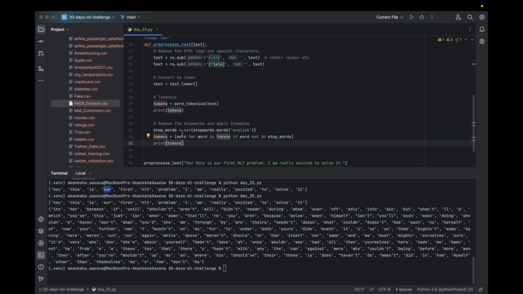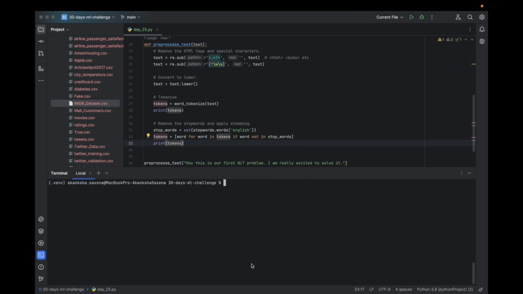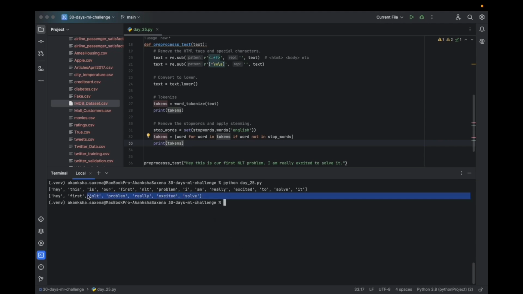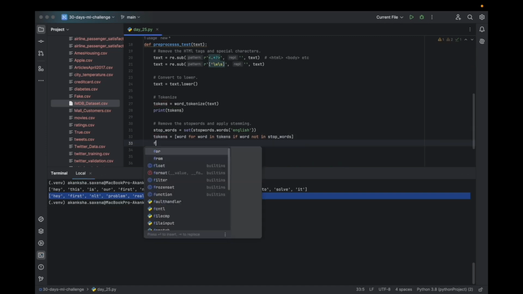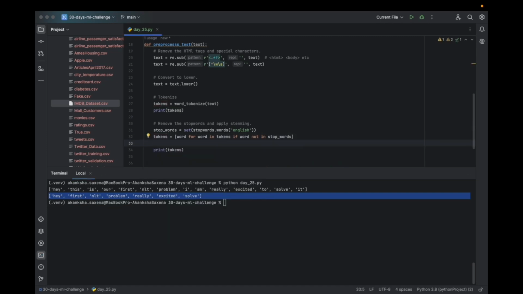We saw what the list of stop words in English looks like. After removing the stop words, this is how it is looking, right? And now we will apply stemming.